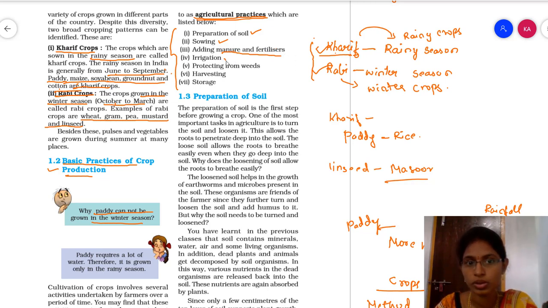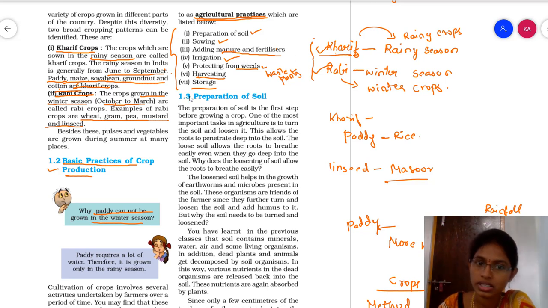Next, we have to irrigate the soil or irrigate the field. And next, protecting from the weeds. Weeds are nothing but waste plants. Okay, small waste plants like grass and many others, which we don't require. Next is harvesting and another one is storage. Okay, so these are the practices required for crop production.